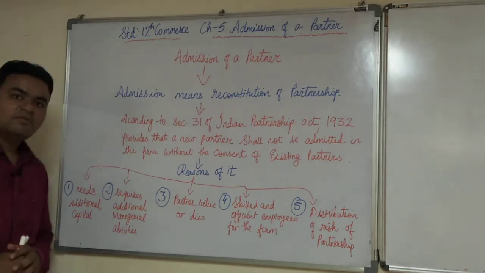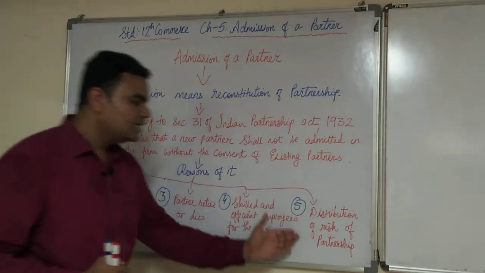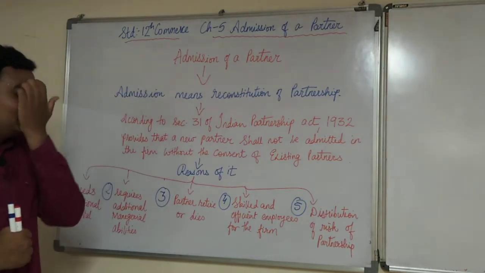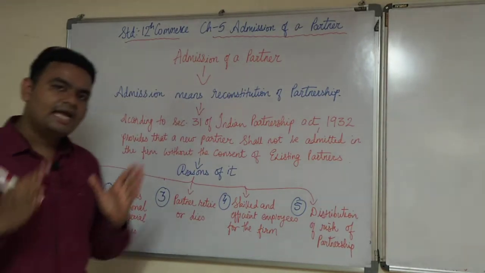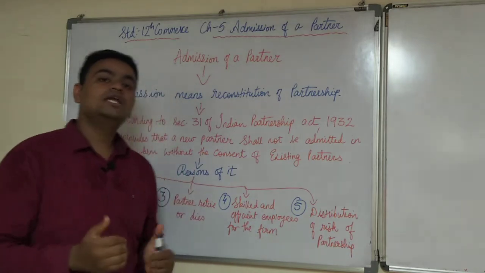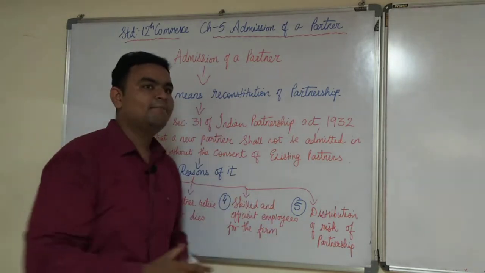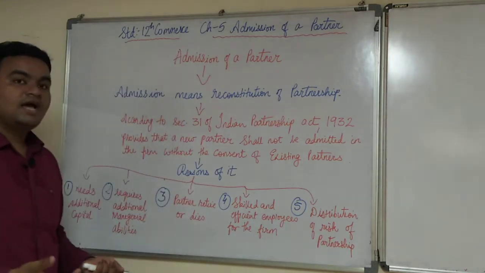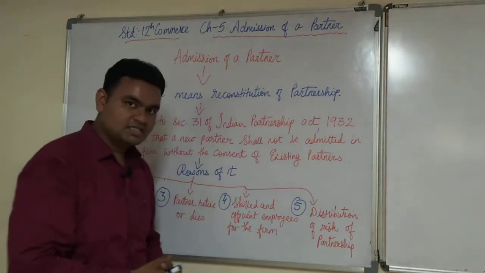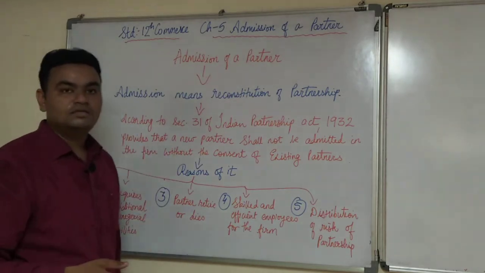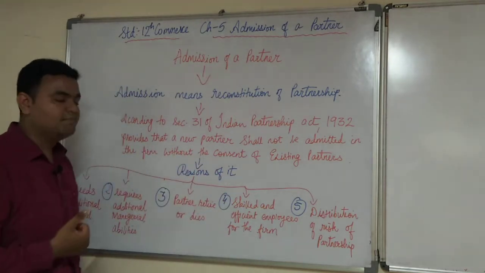Maybe this can be one of the reasons, the distribution of risk. Now many partners are there. We cannot say that if you are entering into a partnership firm, if there is a profit, then you are going to take part, and if there is a loss, you are not supposed to bear the loss of the company, right?